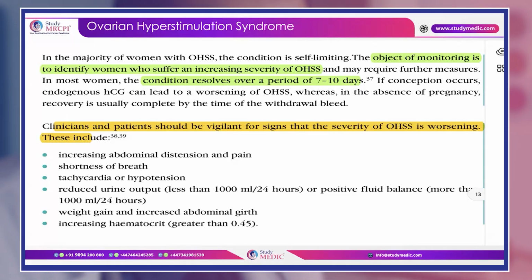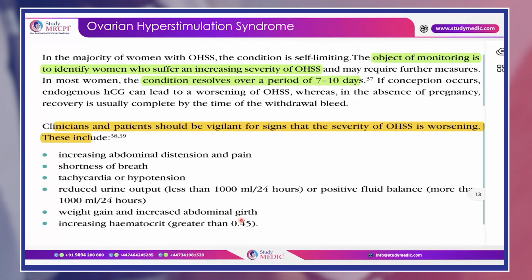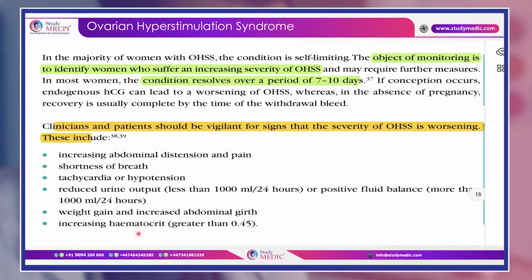Apart from that, as a clinician, you need to see whether there is any tachycardia, hypotension, reduced urine output, weight gain, increased abdominal girth, and in the lab parameters, hematocrit is increasing. So whenever the patient is reviewing and she is having OHSS, and if you find anything critical, then you have to have inpatient management for this type of patients.